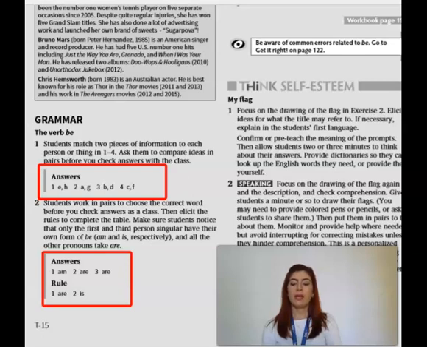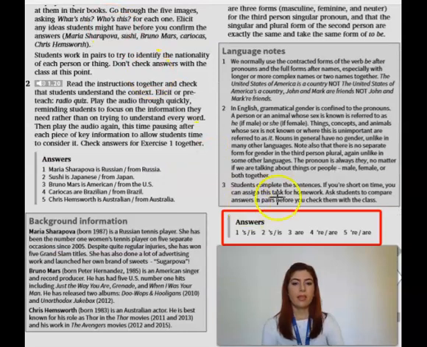And let's take a look at the next exercise from the other side. We have number 1 is am, number 2 are, and 3 also are. And the rule you complete with 1 are and 2 is. And then here, as you can see, are the answers for exercise 3, okay?